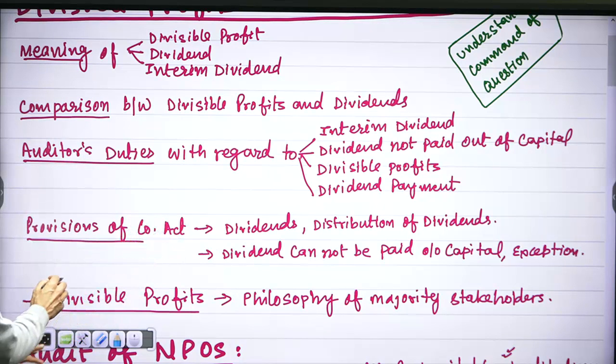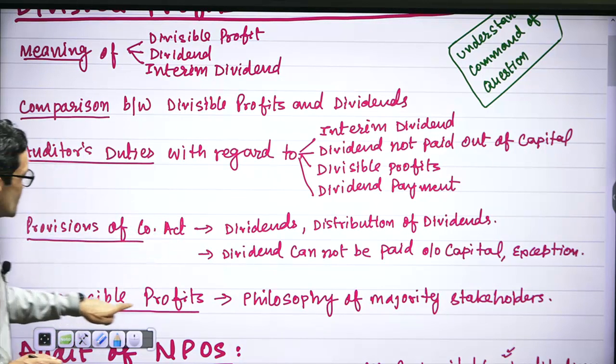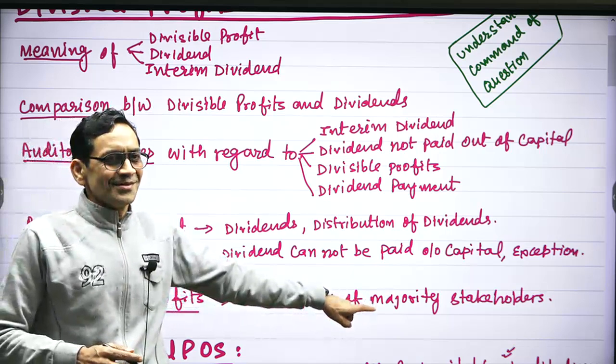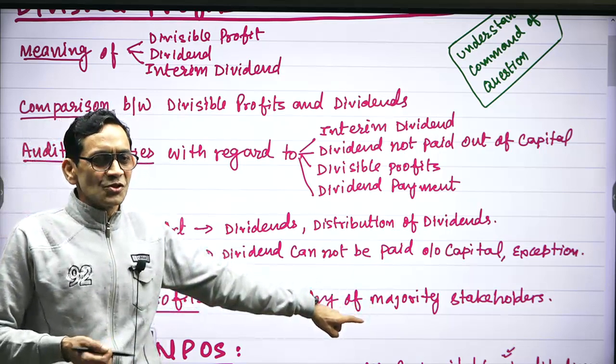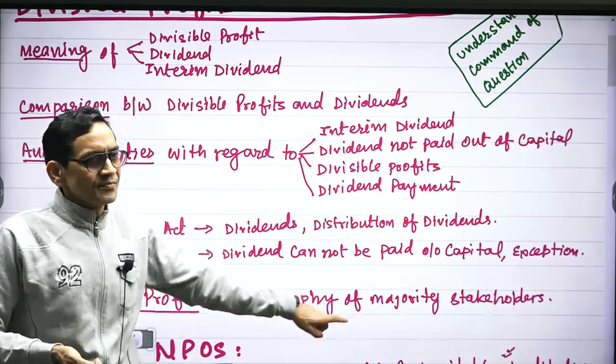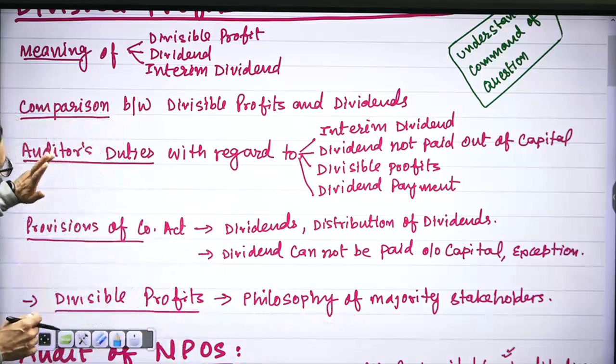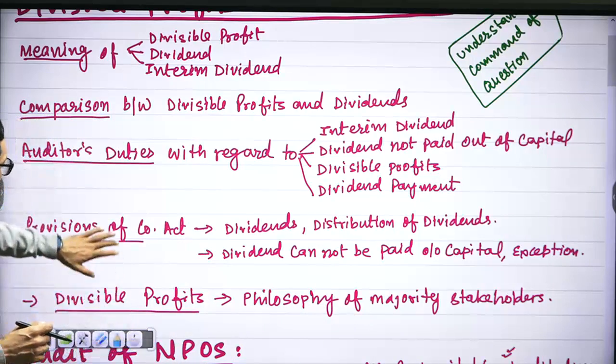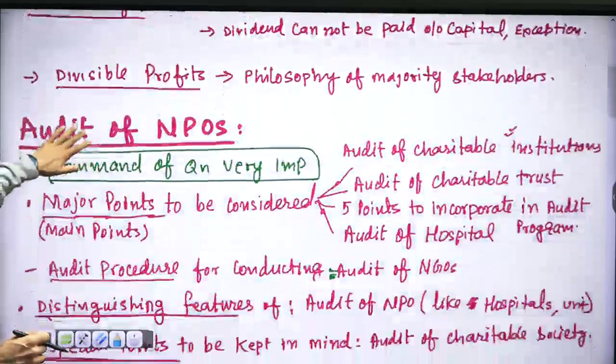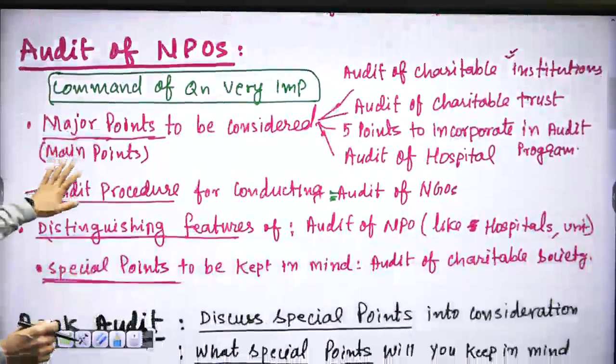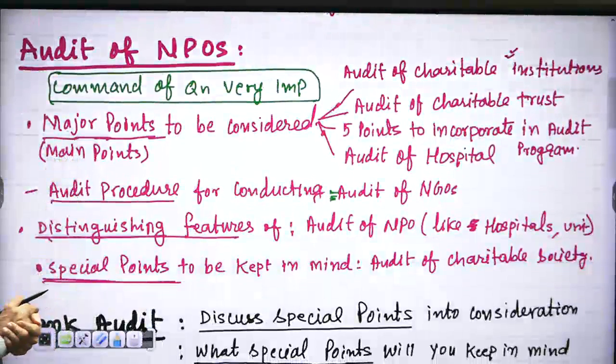And it seems that due to everything asked, UPSC asked this kind of question. That is analytical questions or philosophical question is asked, right? In future, to me, there would be repetition of questions on divisible profit and dividends. Thereafter, if you see questions in audit of NPOs,